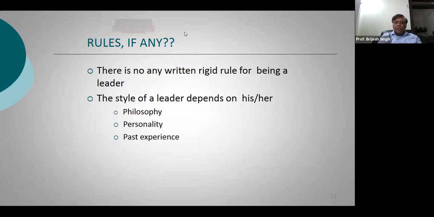So you will see that there are no rules in leadership. The style of a leader depends on her philosophy, his personality, and the past experiences that they have. Okay, so let's go ahead.